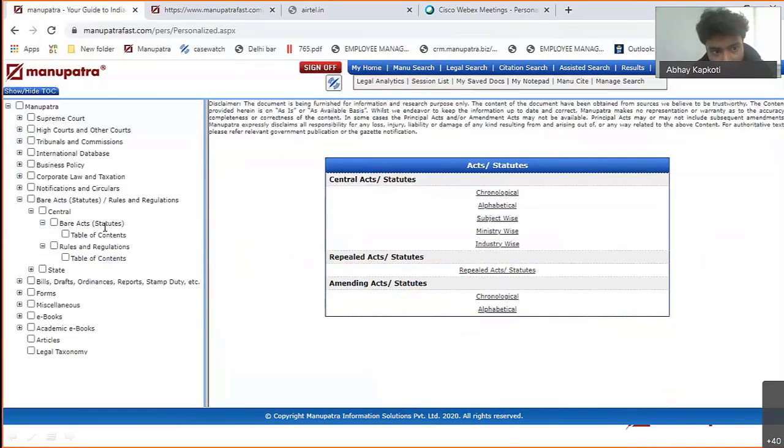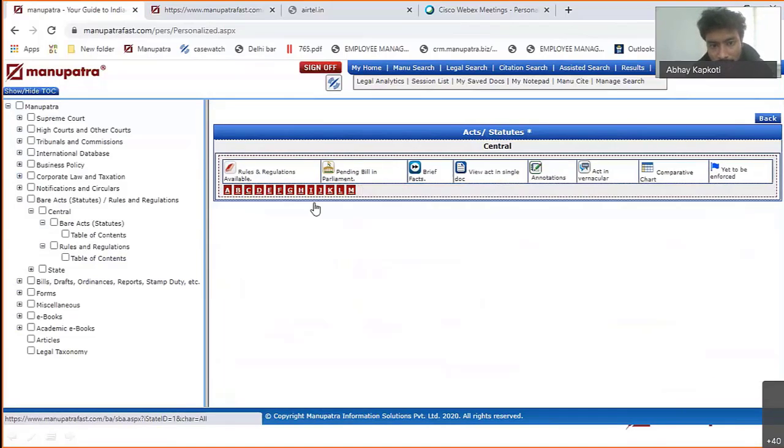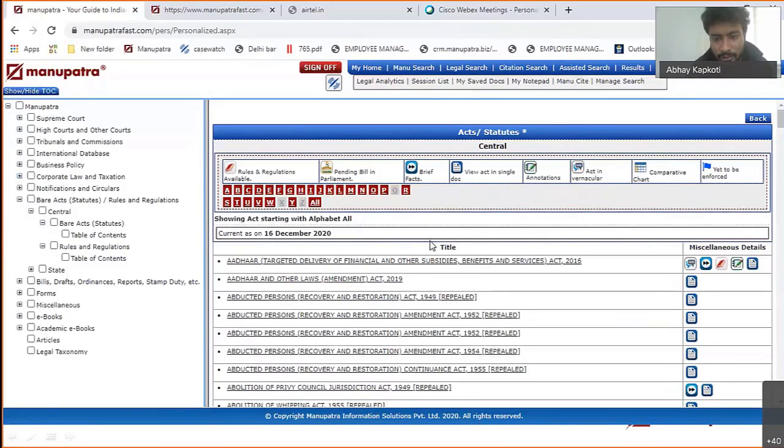So let's open the Bare Act as an open table of content, and we are going to see them alphabetical wise. So A to Z, all the Bare Acts are available to you in one place. Okay, since we have LLB and LLM students, make it so both are able to relate to the topic. So this is Companies Act.